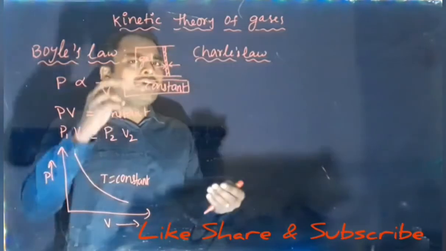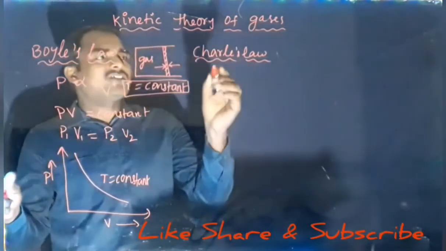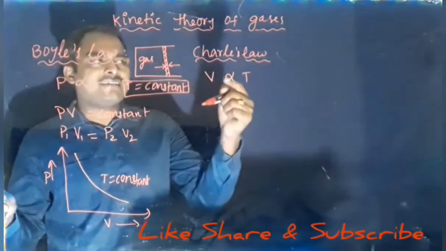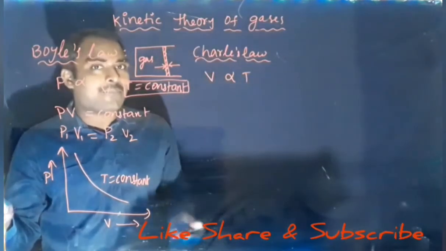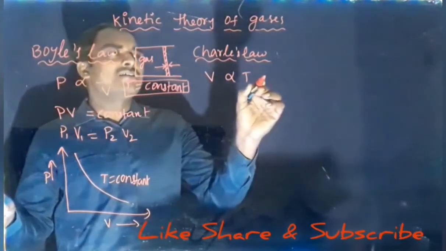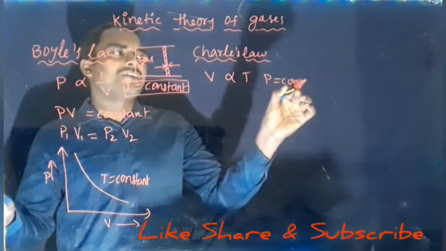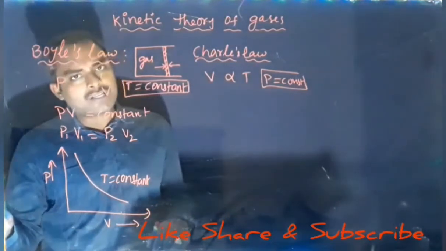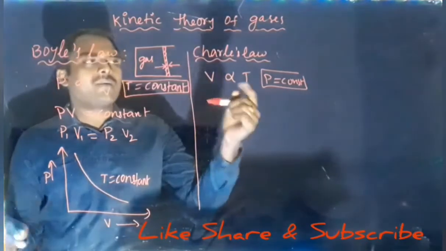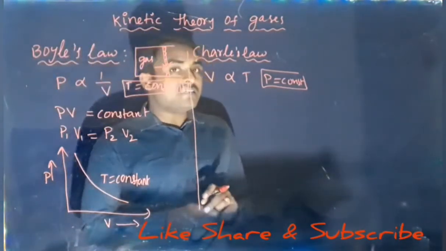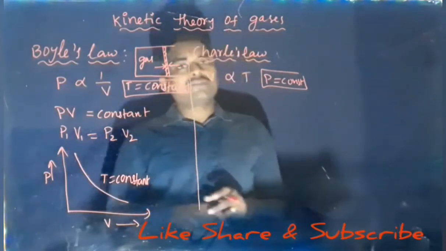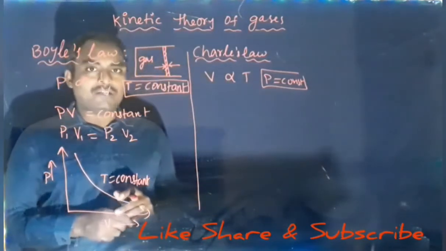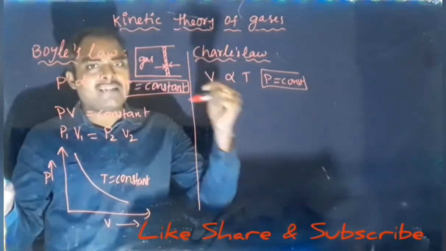So now anyhow, if you can maintain pressure of the gas constant, then Charles' law states that volume of the gas, given mass of the gas, is directly proportional to its absolute temperature at a constant pressure. So pressure should be constant here. If pressure is constant, volume is directly proportional to absolute temperature. So what is the meaning of absolute temperature? The temperature measured in Kelvin is called absolute temperature. So temperature must be written always in Kelvin.